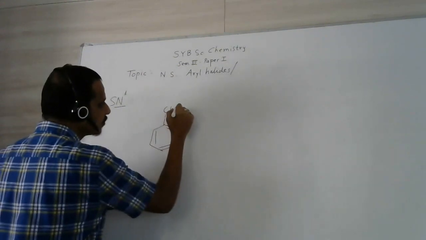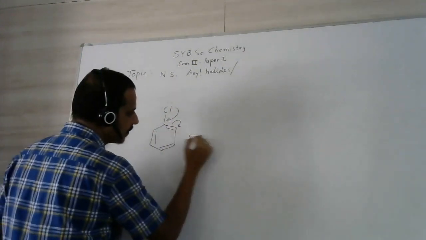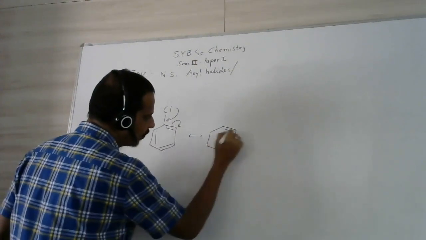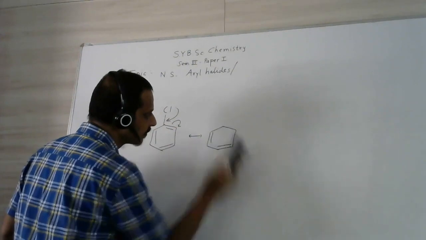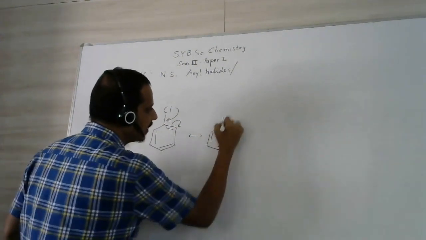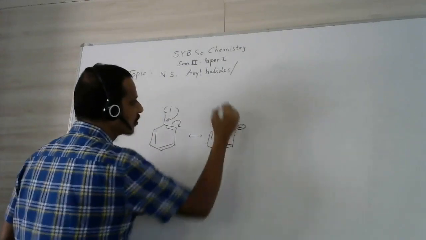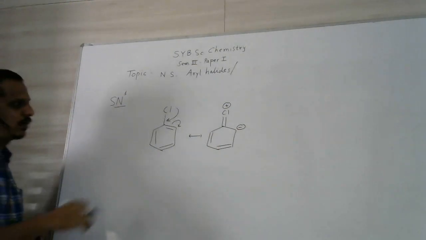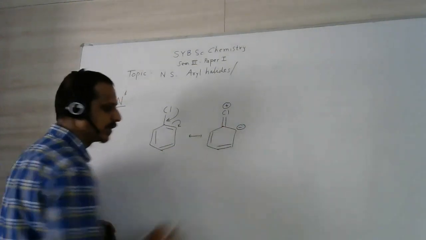But when you see the resonating structure, that shows the positive R effect you can consider. Here there is a double bond to Cl, a negative charge at the ortho position, and chlorine gets a positive charge. And no doubt the negatively charged species gets stabilized by various resonating structures.